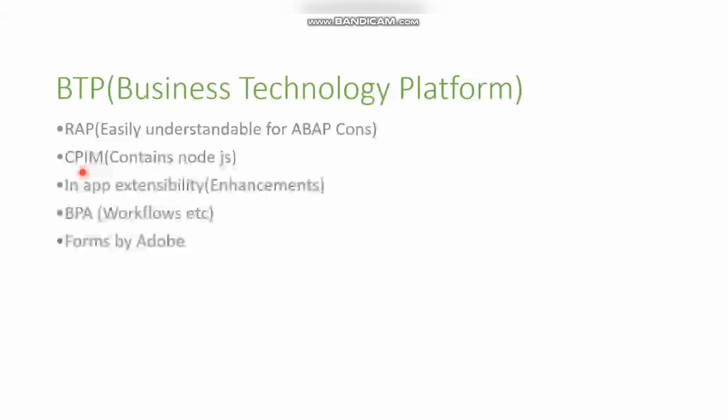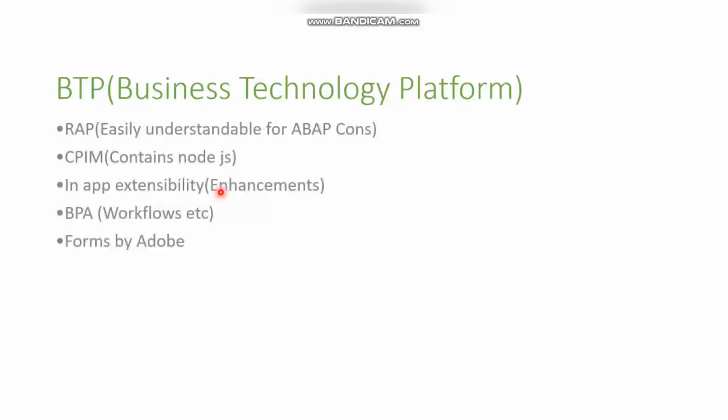And we have CPIM also. If you know Java, Node.js, all those things, then you can easily understand the CPIM. If any requirement is not achievable by RAP, then we will be going with CPIM. And we have in-app extensibility also. This is the replacement of enhancement.